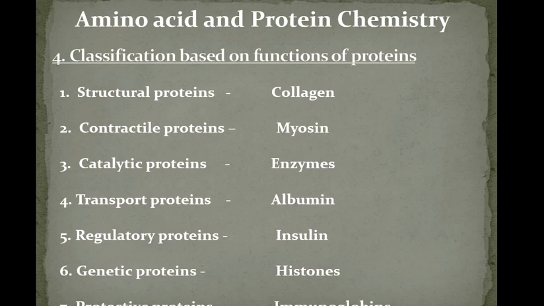Now contractile proteins. There are some proteins which help in contraction. You know, we can move our hands and legs and different body parts. These body parts are moving just because the muscles are able to contract. So such proteins which are helpful for contraction and relaxation are called contractile proteins. An example for this is myosin.